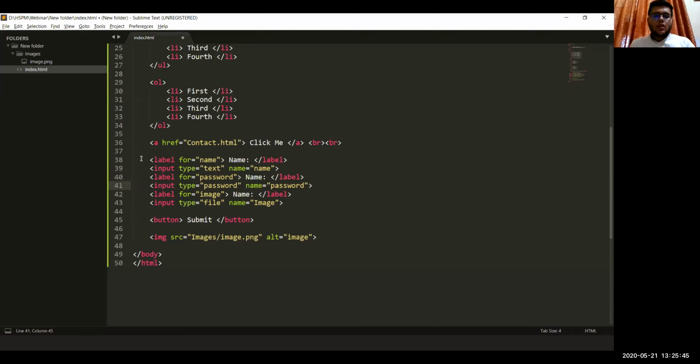So when we read this code, we see we have this label and it's for name. Now we'll see which input's name is name, and then we'll have this for password. So we'll search for which input type has the password name, and similarly for this. So the for attribute of these labels mainly uses this name.